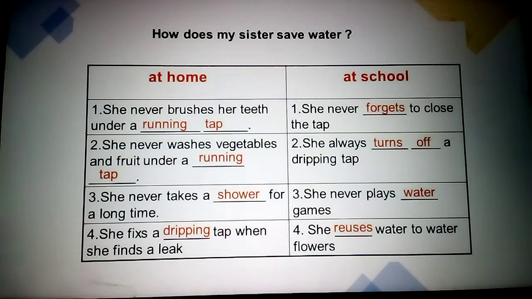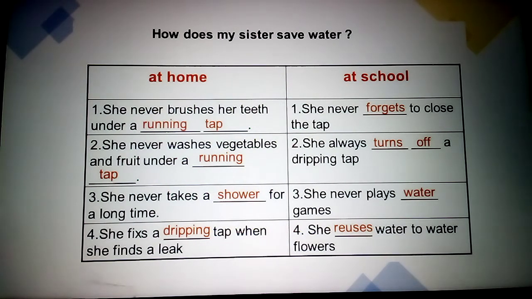Next, she fixes a dripping tap. Sometimes taps leak, and at that time she fixes the taps and closes them properly. This is all she does at home, so everybody at home can follow this to save water.